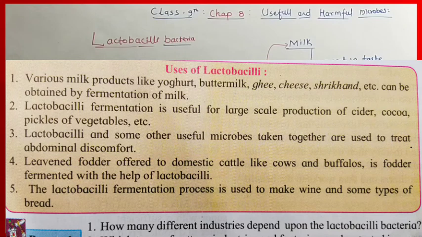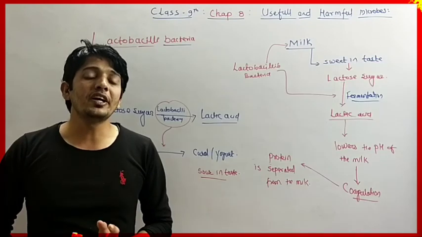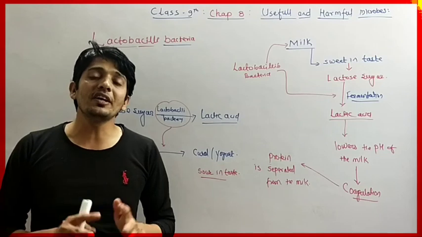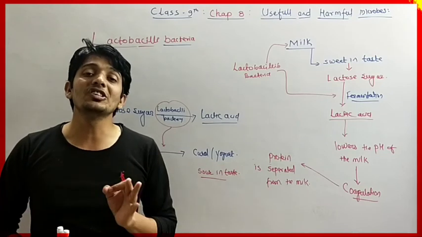So in this way we can see that fermented milk and milk products are very useful to human beings. This is a very important type of lactobacillus bacteria, which is very useful for human beings. With the help of the fermentation process, we can get various types of products at industrial level.